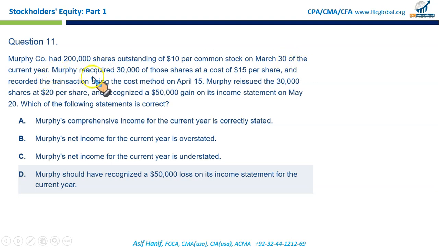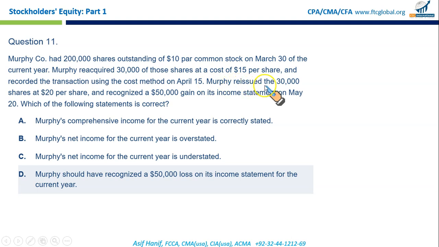Murphy Company had 200,000 shares outstanding of $10 par common stock on March 30th of the current year. Murphy acquired 30,000 of these shares at a cost of $15 per share, more than the issue price, in fact more than the par, and recorded the transaction using the cost method on April 15th. So what entry would they have made? You would debit treasury stock and credit the amount you paid. So debit treasury stock, credit cash.